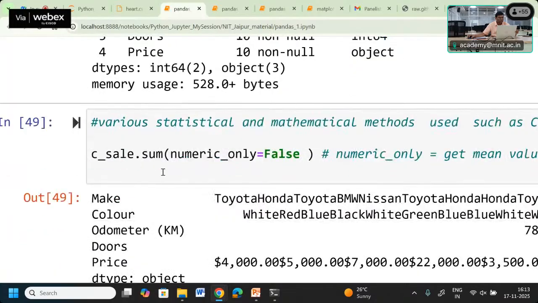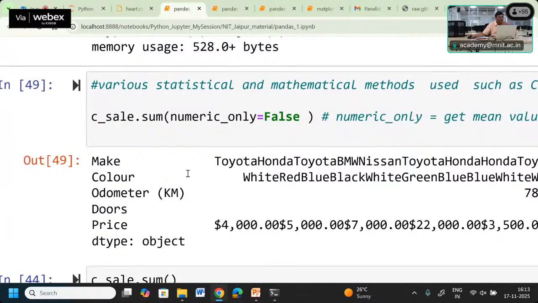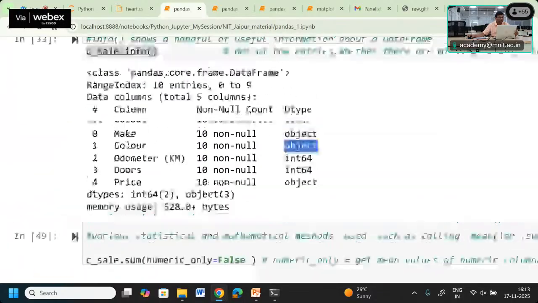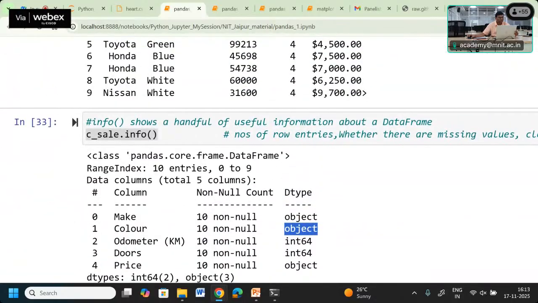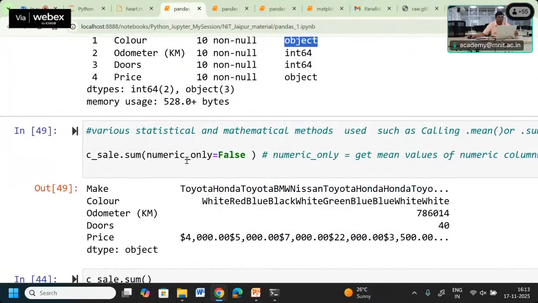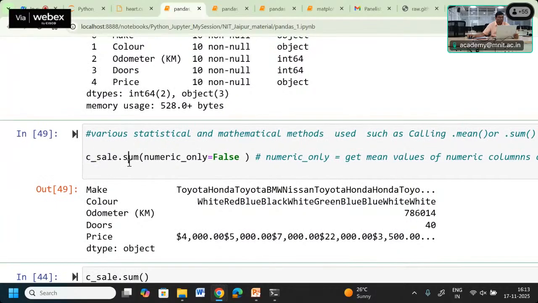Similarly, we want to know the total sale that happened. So we can find out the sum of that particular sale in the C cell data frame. If we want the total sum, what we should do is use the C underscore data frame dot sum. With that sum, we can get the summation of the values column wise.